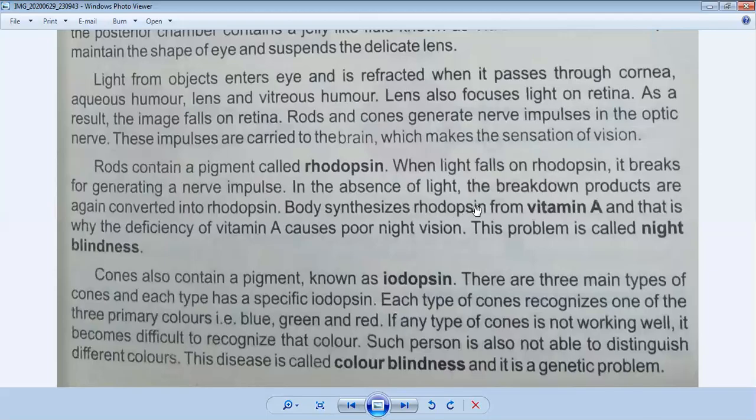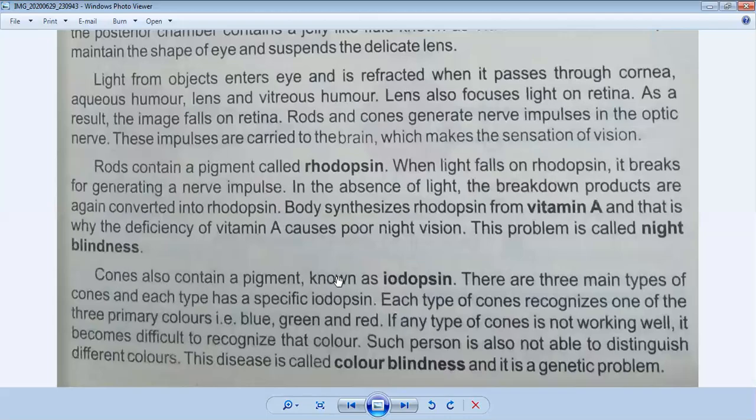So how does rhodopsin work? It works with the help of vitamin A, which is present in carrots and different foods. So it is necessary for our body. The lack of vitamin A in the body can cause poor night vision. It means that people cannot see things properly at night time. This problem is called night blindness.